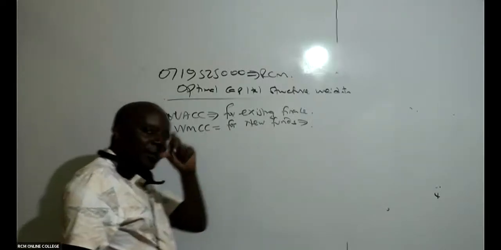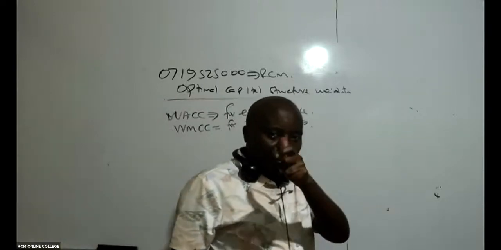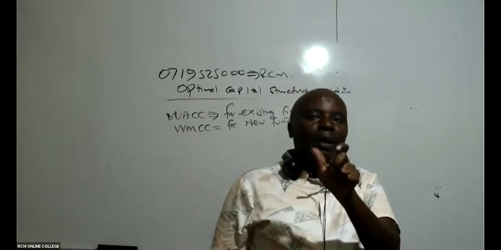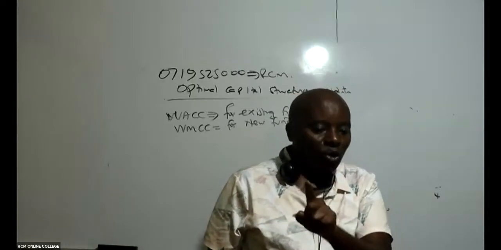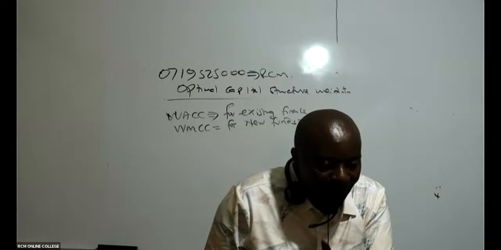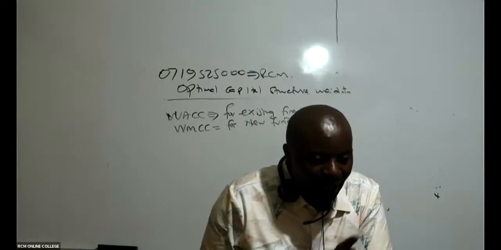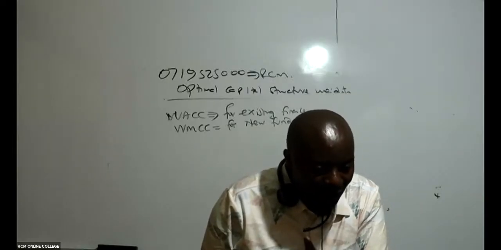Marginal means incremental. Why is this cost of capital going to increase? It's because of new projects, new funds. WACC is for existing projects and WMCC is for new projects.